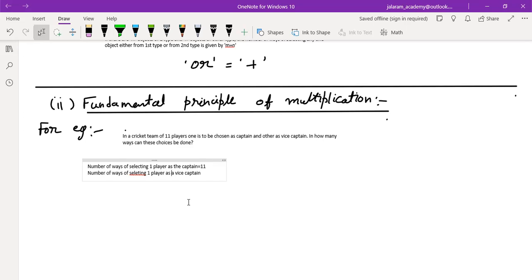In the first line, we have 11 players, and in the second line, we have 10 players.